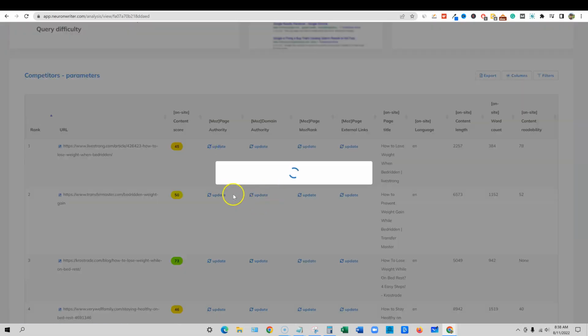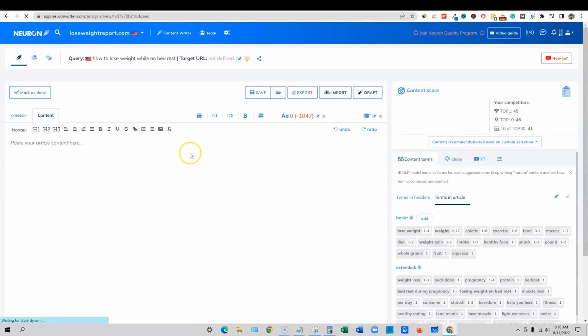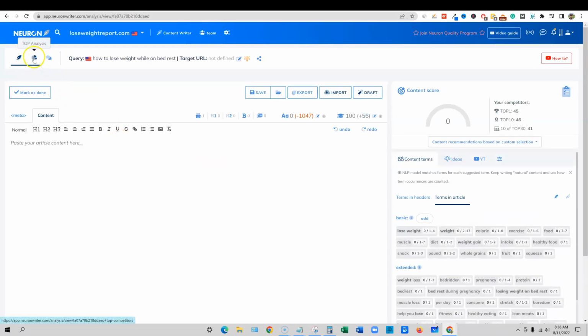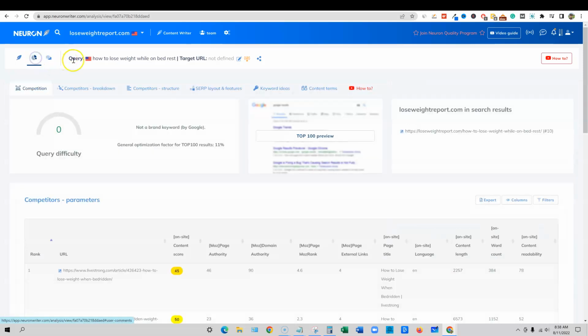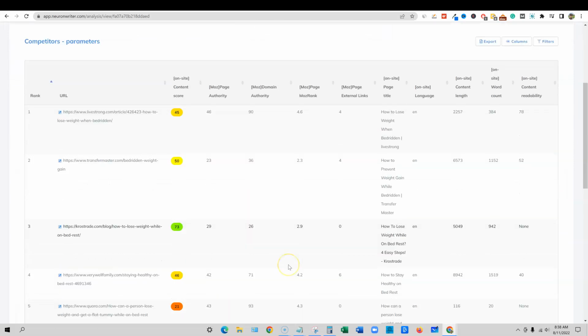We push the update button right there. It should update everything. Maybe it's just searching for that stuff. So I'm going to push reload. Then we come back over into here, and I click on it again. We reloaded everything, and okay, there we go. It worked this time, guys. Sometimes I've come back in after pushing that reload button, and it still just says you need to push the refresh button, and it hasn't worked for me.